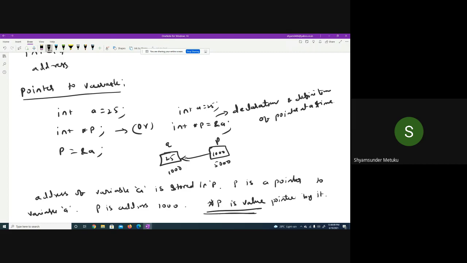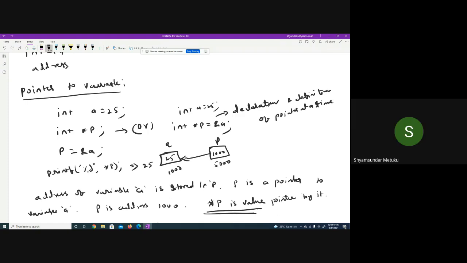So p is pointing to which location? 1000, isn't it? So during the program execution, whenever you write star p somewhere in between, say printf percent d, star p, can you tell me what the output is? Star p is the value pointed by it. p is a pointer, pointing to which address? 1000. What is the value in 1000? 25. So 25 is going to be printed.